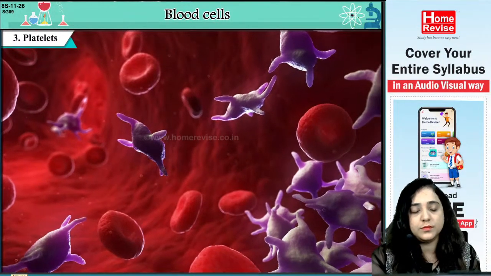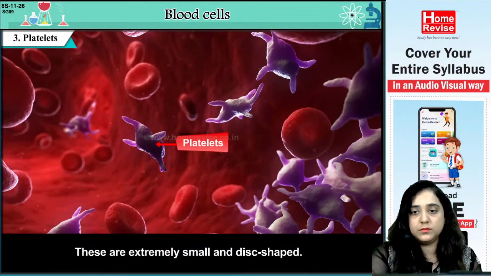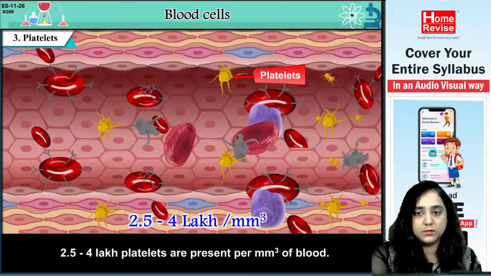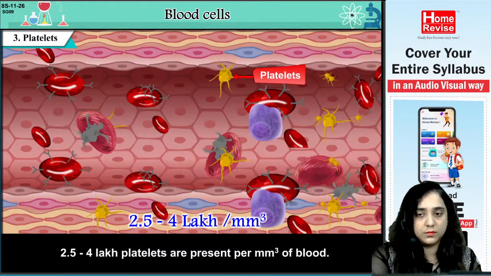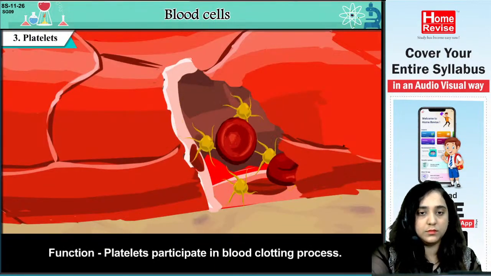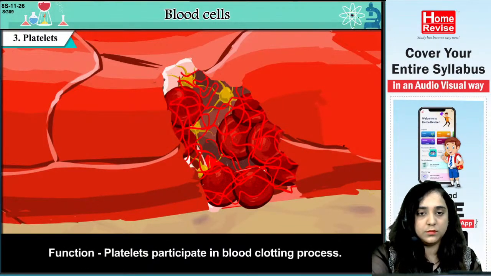3. Platelets. These are extremely small and disc-shaped. 2.5 to 4 lakh platelets are present per cubic millimeter of blood. Function: platelets participate in the blood clotting process.